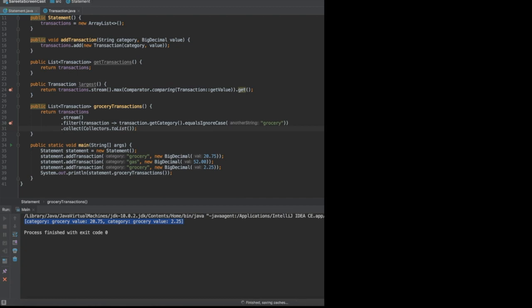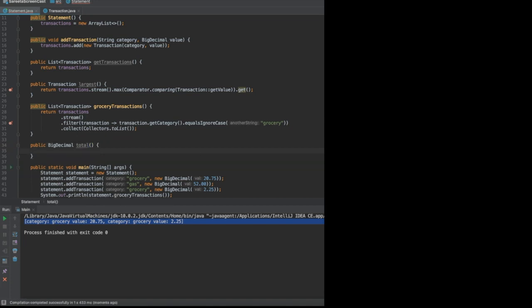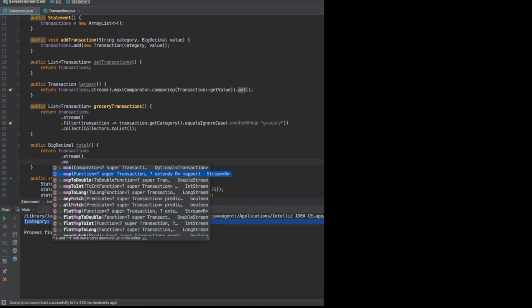And let's run this and look at the response. Yes, perfect. Now the result is the same, but see how elegant the stream API looks in this case as well. Now next, let's write a method that gets the total. In order to do this, we're going to use a reduce method. I'm not going to do the implementation with loops, now that we have seen enough of that. We will jump right into the stream API, which is map and reduce.